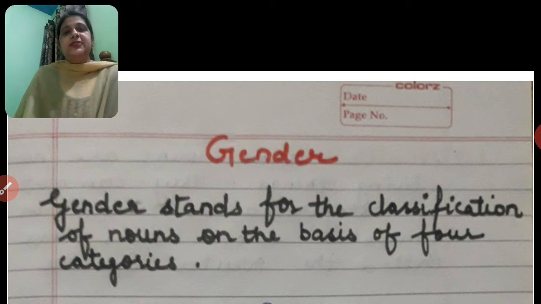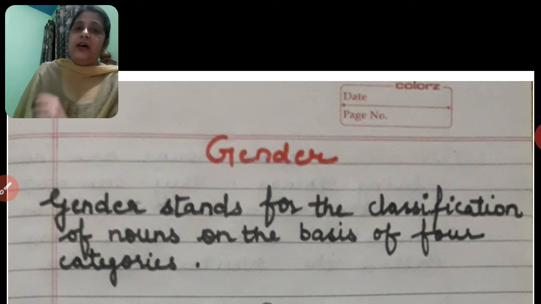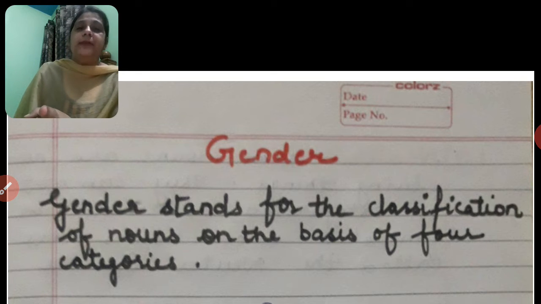After that we did the topic number. We know that nouns are of two types, countable noun and uncountable noun. Nouns that can be counted are called countable nouns, and nouns that can't be counted are called uncountable nouns. Uncountable nouns can't be singular and plural. So countable nouns can further be categorized into two parts, singular and plural.